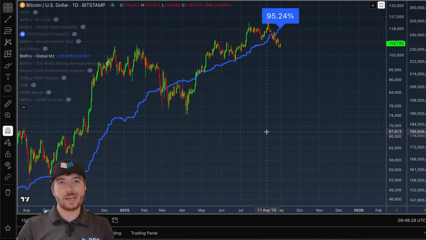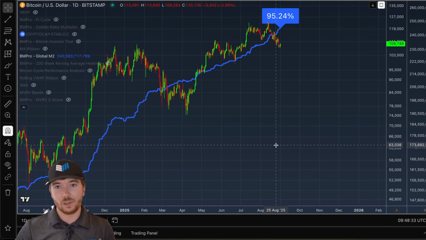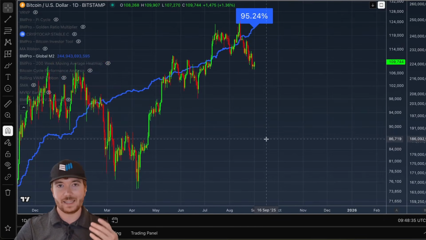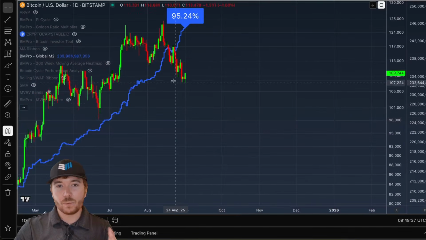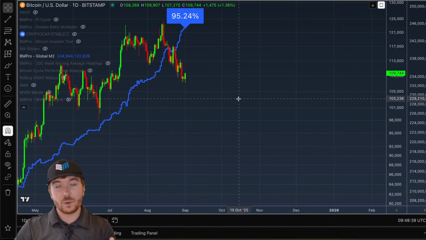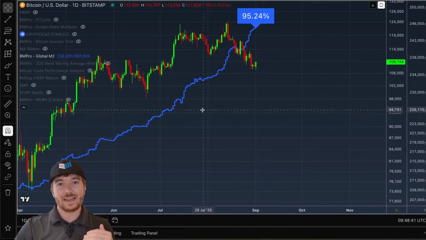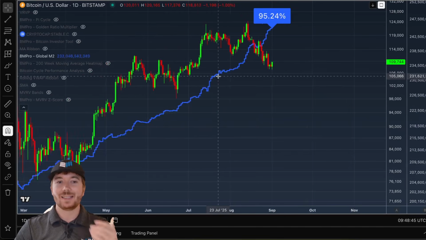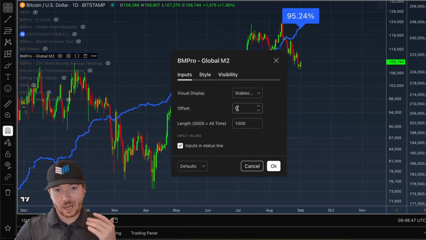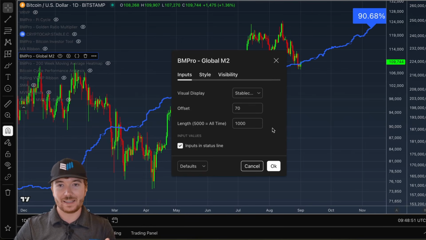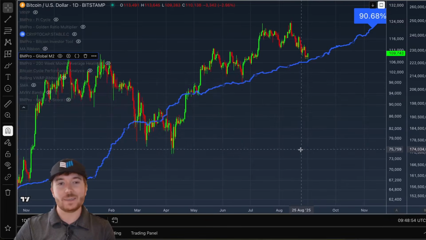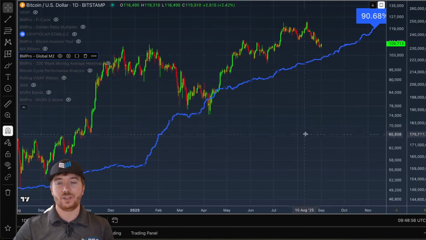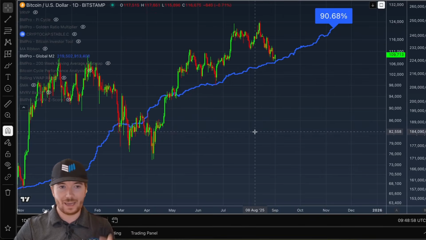Typically, this will flow from stablecoins into Bitcoin, into Ethereum, and then maybe Solana, and then smaller and smaller market cap and more volatile and speculative assets. However, again, we can see a recent discrepancy where the liquidity of global stablecoins has continued to accelerate to the upside and make new all-time highs, whereas Bitcoin has stagnated. Now, we can apply an offset to this data, but this actually results in the correlation decreasing slightly from 95% to about 90%. So still obviously a very strong correlation, but not quite as high as global M2.